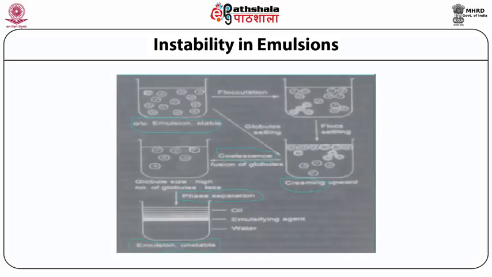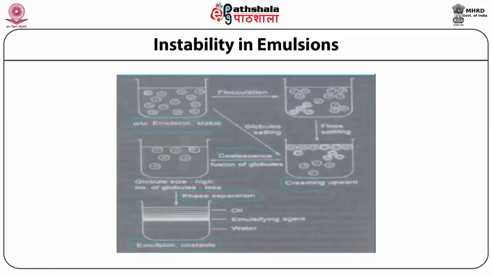The instability of emulsion is depicted through processes which include flocculation, which usually occurs when an oil in water emulsion is subjected to storage. The particles or globules tend to come close together, leading to a bigger globule or a floc. These bigger globules or flocs tend to show settling, and this settling is towards the upward direction, and this is the instability indicated as creaming.